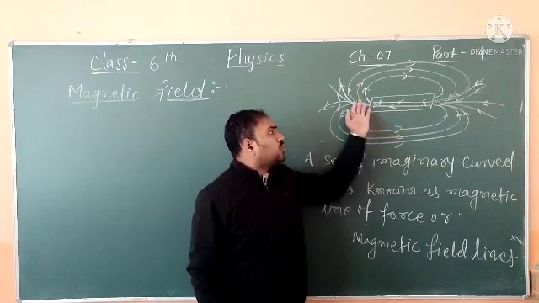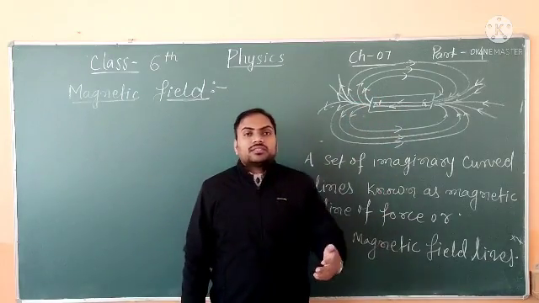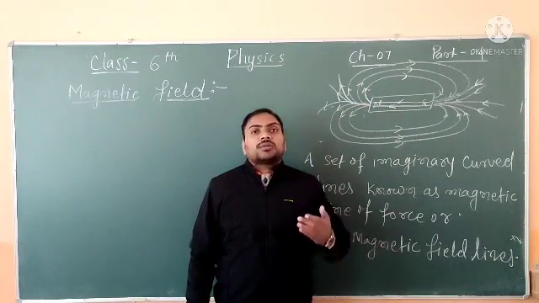This shows that magnetic field lines form a closed loop. So magnetic field lines always make a closed loop.